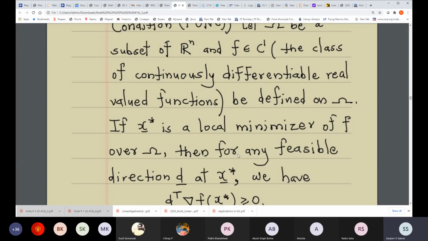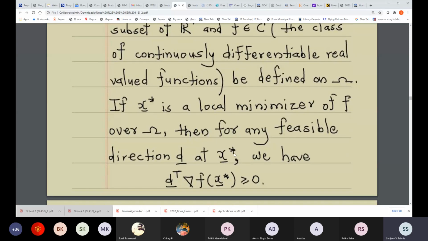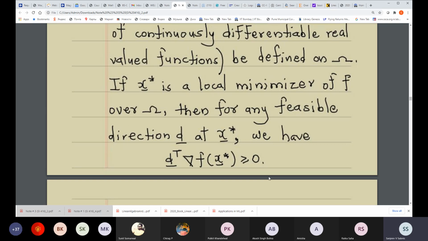Fine. Now, if x star is a local minimizer of f over omega, then for any feasible direction d at this particular point of minimum or local minimum, this condition must be met. That's what it says. Now again, this concept of feasible direction is so important, so I would like to recall this definition.